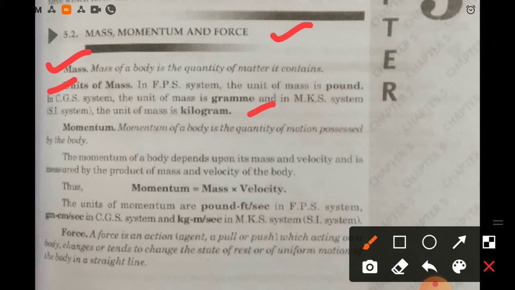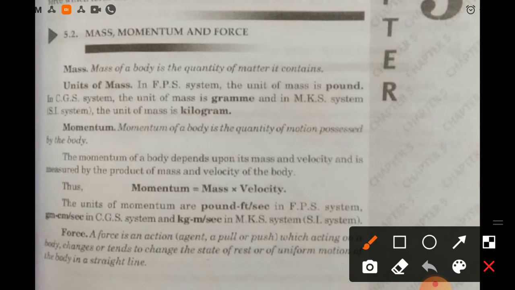Now momentum of a body is the quantity of motion possessed by the body. The momentum of a body depends upon its mass and velocity and is measured by the product of mass and velocity of the body. Thus, momentum is equal to mass into velocity. The units of momentum are pound feet per second in FPS system, gram centimeter per second in CGS system, and kilogram meter per second in MKS system, that is SI system.